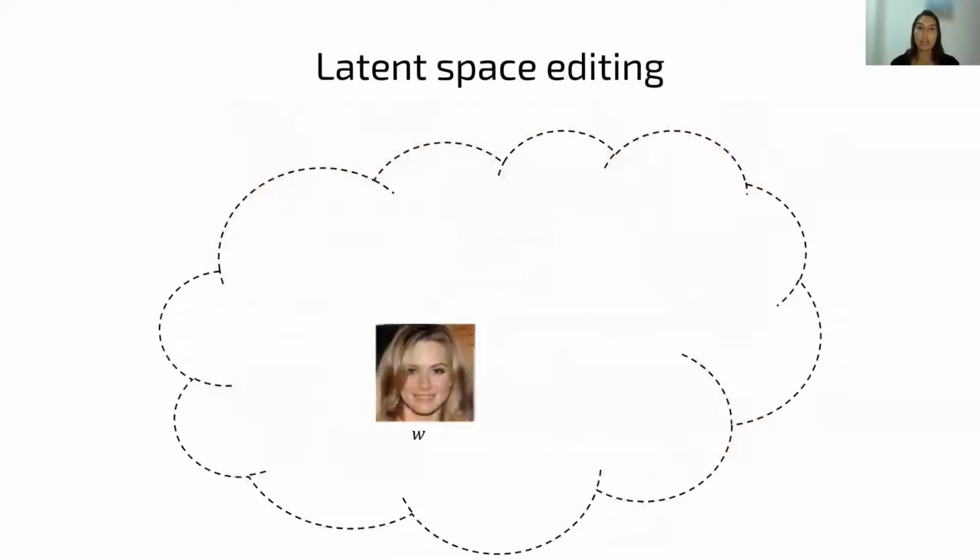Many of these methods edit the image through a latent space traversal. That is, given a latent vector W, which corresponds to some image, they find a path in the latent space such that traversing along this path changes a certain attribute of the image. In this example, the pose is changed.